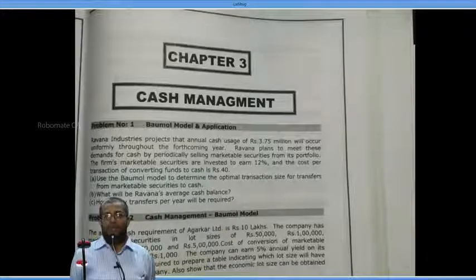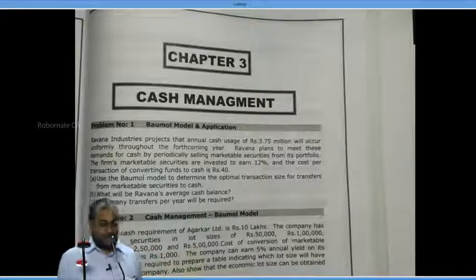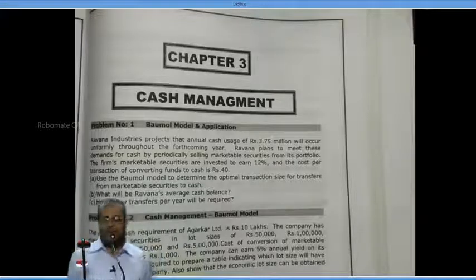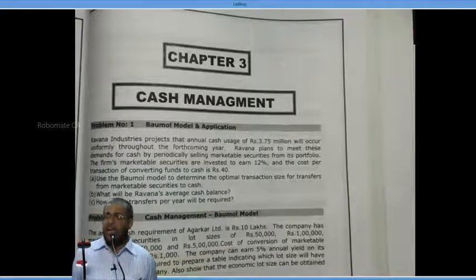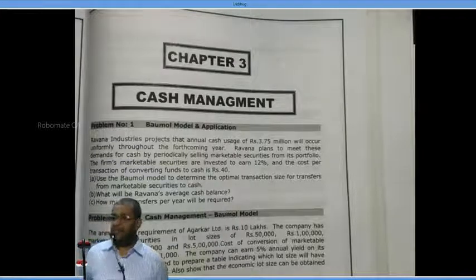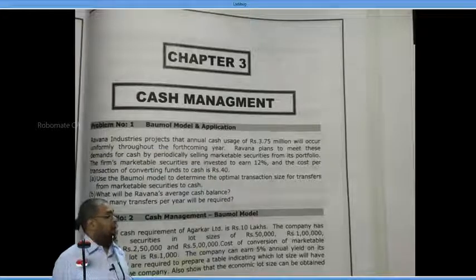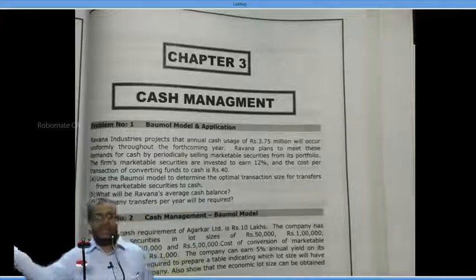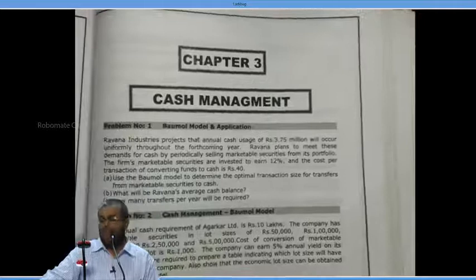Annual cash requirement, C, is equal to 37 lakh 50,000. We have to write the number in full. In a square root, don't take it in thousands, the answer will be wrong. The square root of 100 is 10, the square root of 1000 is not 100. Whenever it becomes a decimal number, zeros matter while taking the square root. Always write the full number and then take it. 37,50,000.